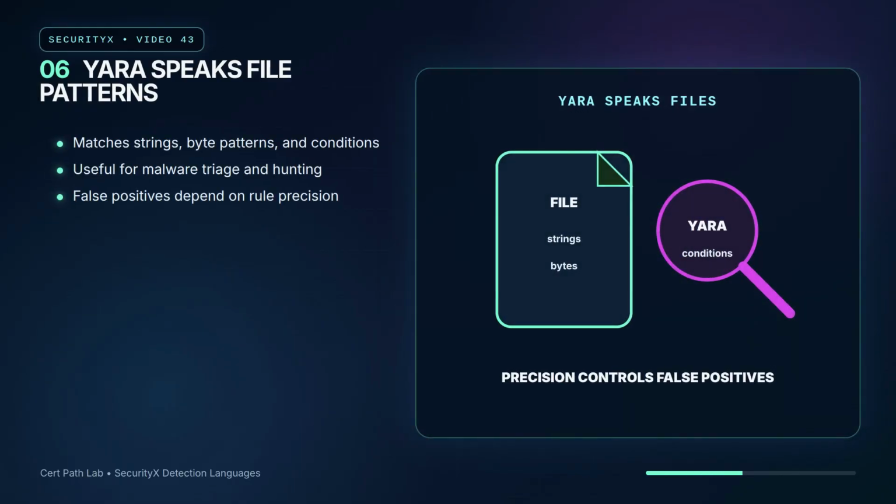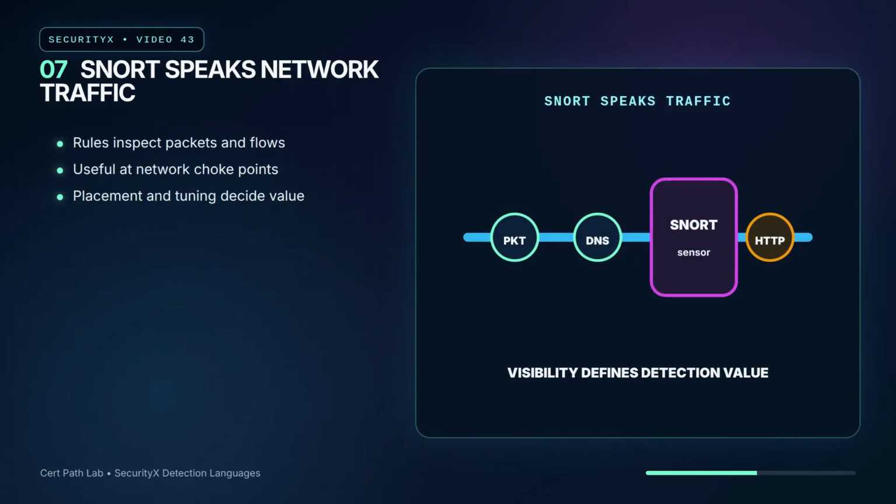YARA is commonly used to identify file or content patterns. A rule can combine strings, byte sequences, metadata, and conditions to describe what suspicious or known malware-like content looks like. This is useful in malware triage, endpoint scanning, repository scanning, and retrospective hunting. But YARA is not a guarantee that a file is malicious. Broad strings can create false positives. Overly specific rules can miss variants. Precision matters.